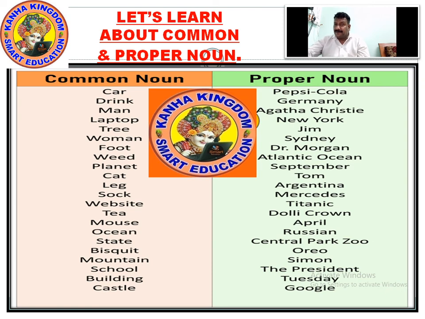April is a proper noun. Russian is a proper noun. Central Park Zoo is a proper noun. Oreo is a proper noun. Simon is a proper noun. The President is a proper noun. Tuesday is a proper noun. Google is a proper noun. So I want you to write it down so that you can memorize and understand what is common and what is proper noun. Write it properly. I'll give you 5 seconds. Right from the beginning, write it down.